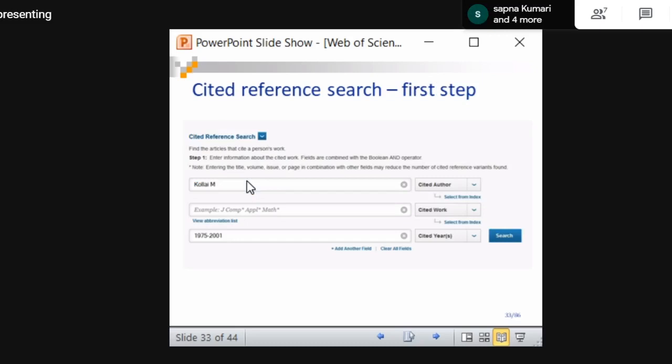When we click that, it will ask again the step one. In step one, you enter information about the cited work. There are fields which are connected using Boolean operators: and, or, not, near, something like that. So here Kollai is the cited author. If you want to look for a particular journal, a particular source or particular work, you can type it here. And if you want the year, they want the year period from 1975 to 2001, only for this particular year range, and that too, the work of this particular author.